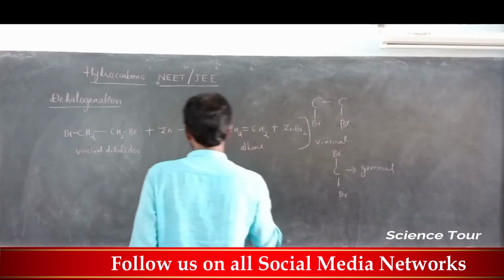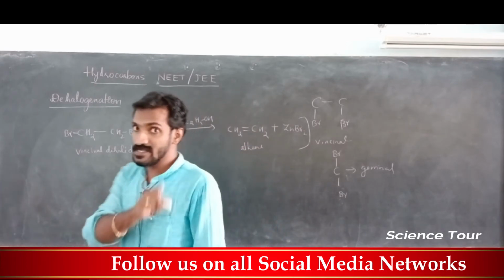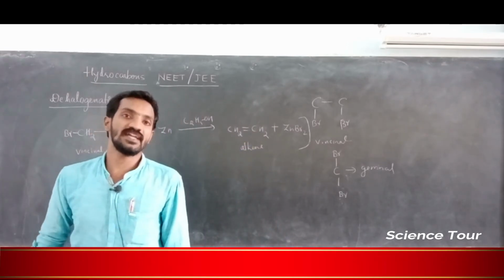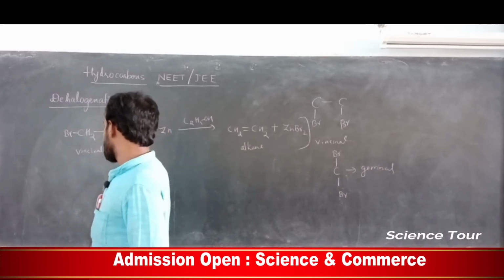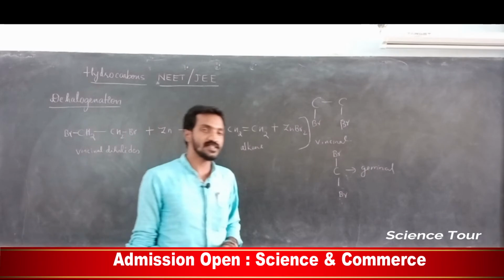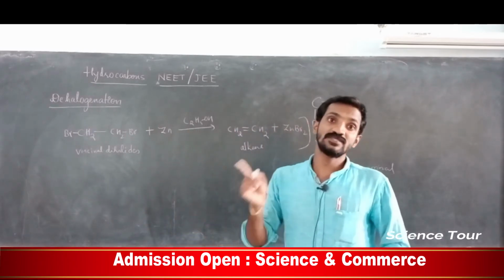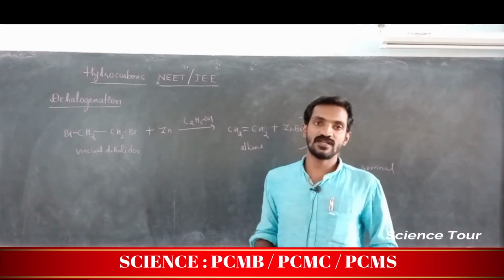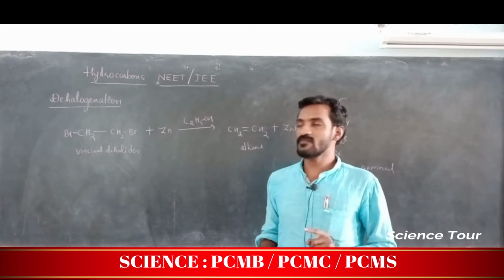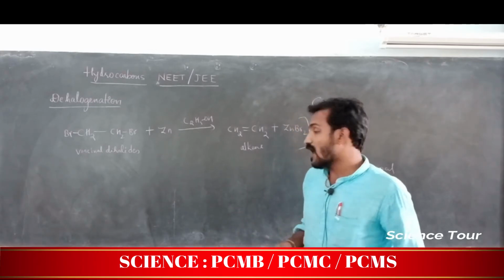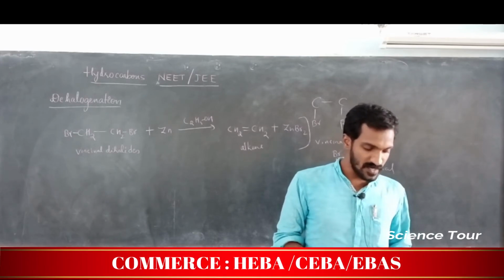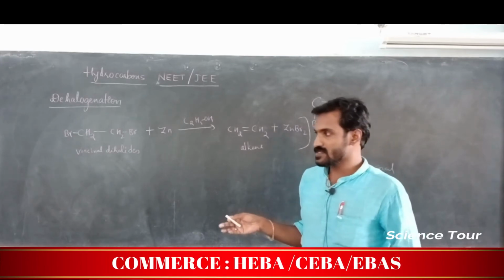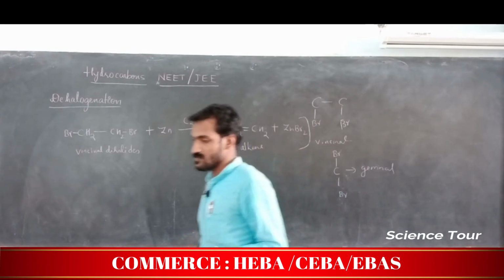Then the product is not alkene, it is alkyne. Triple bond comes. Remember, my dear students, if it is vicinal dihalides, you get alkene. If it is geminal dihalides attached to one particular carbon, you get alkyne. So remember those two dehalogenation reactions, my dear students.